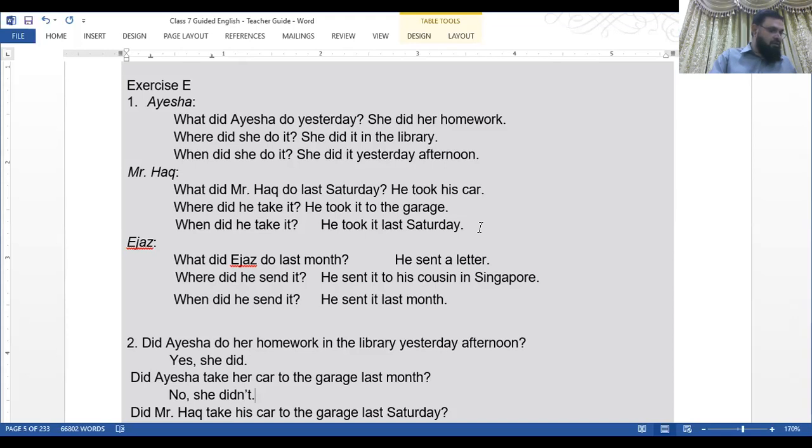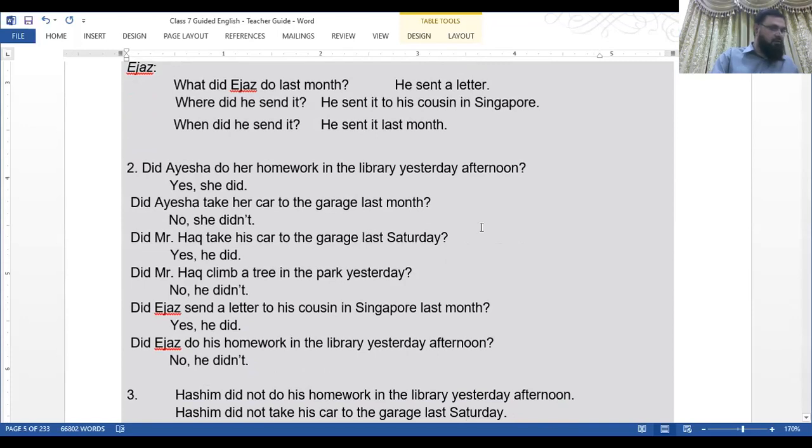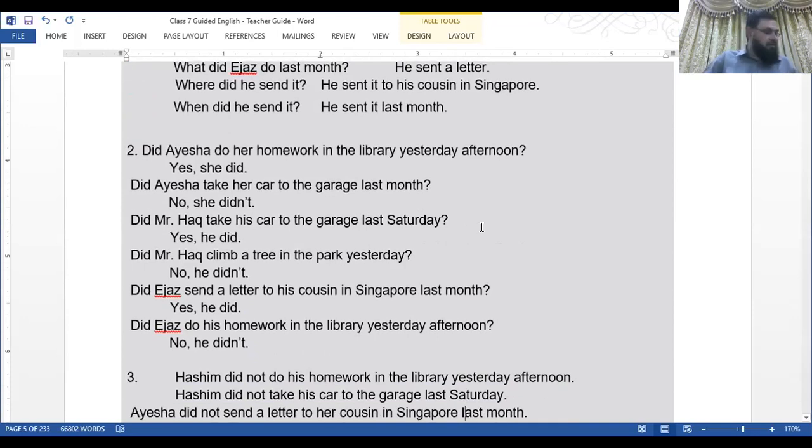Because this is not done by Hashim, the answer is definitely no. So the exercise 2 is about, now you see the solution is, did Aisha do her homework in the library yesterday afternoon? Yes, she did. Did Aisha take her car to the garage? Now you see this is the job of Mr. Haq, not of Aisha. So the answer is no, she didn't.